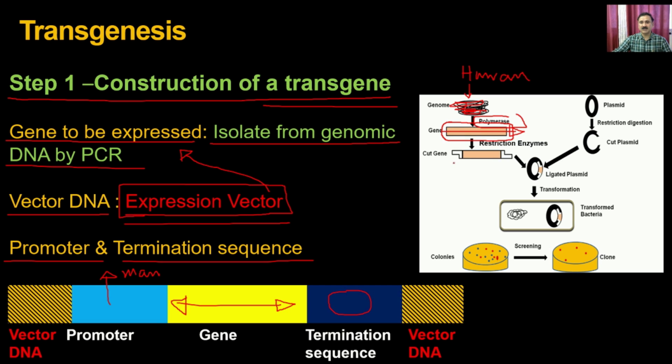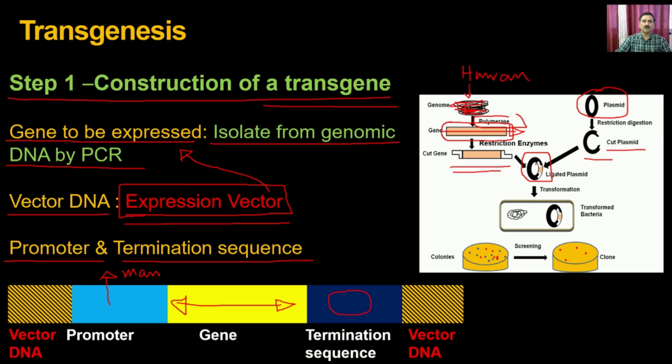Then you do the restriction digestion and generate the cohesive ends. Similarly, you can modify the vectors with the help of restriction digestion, generate the cohesive ends, and then with the help of ligation, you can generate the chimeric DNA.